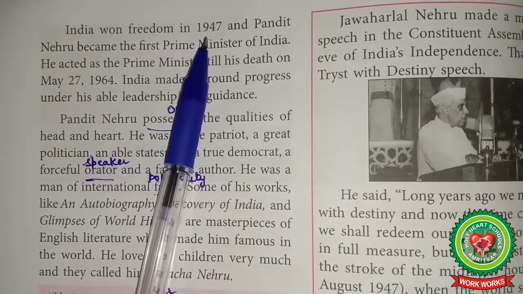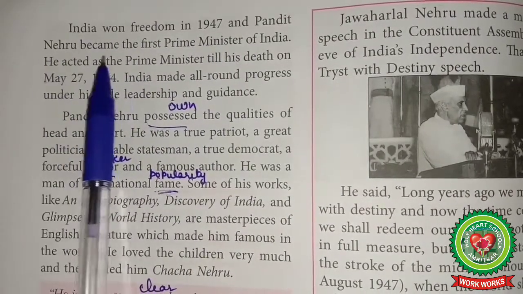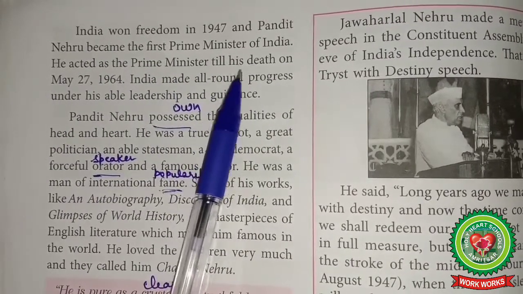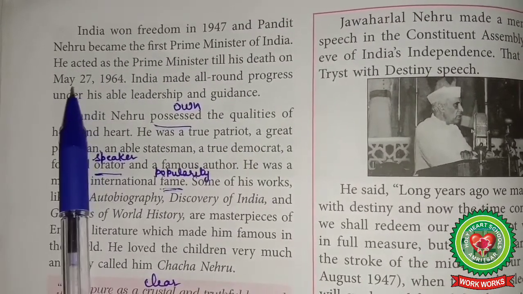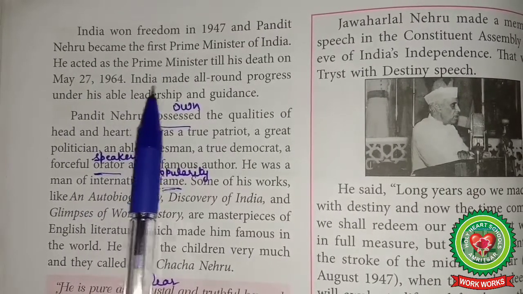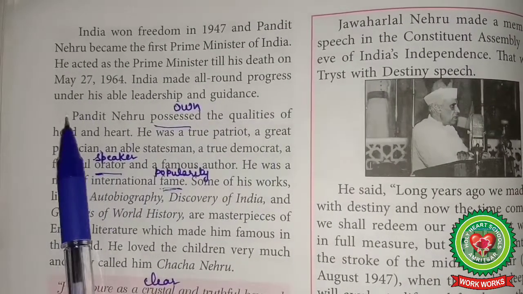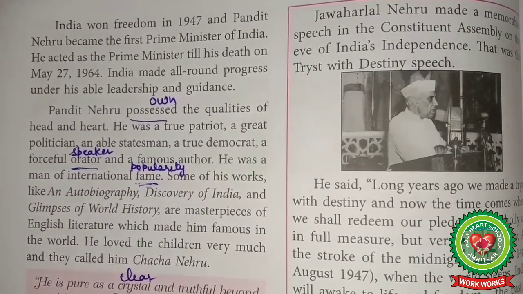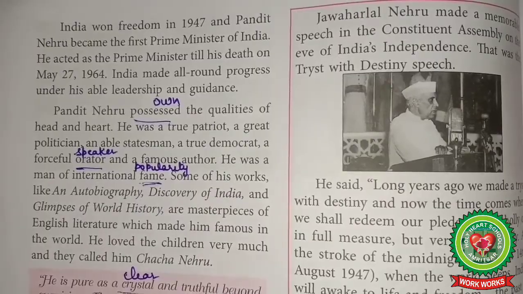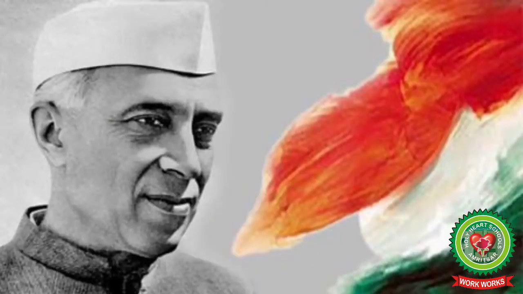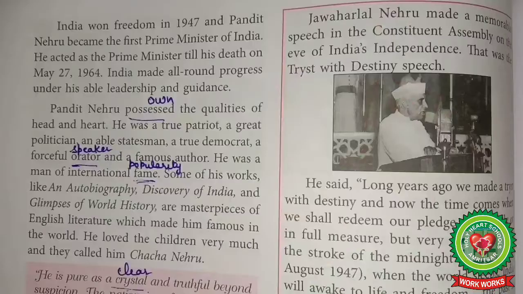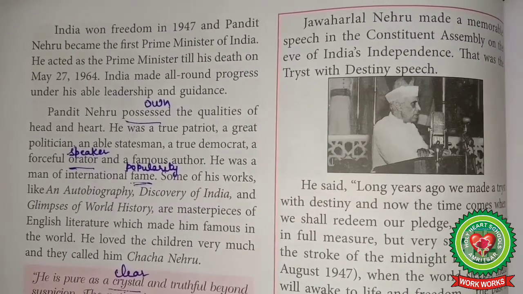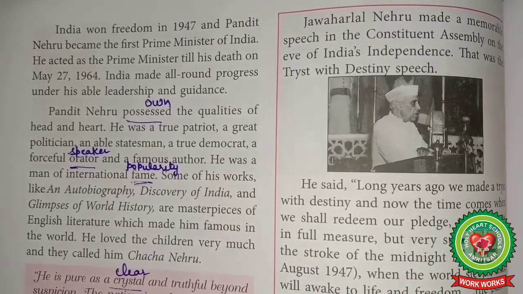India won freedom in 1947 and Pandit Nehru became the first Prime Minister of India. He acted as the Prime Minister till his death on 27 May 1964. India made all-round progress under his able leadership and guidance. India got freedom in 1947 and Pandit Nehru was the first Prime Minister of Free India till his death on May 27, 1964. India made all-round progress under his guidance.